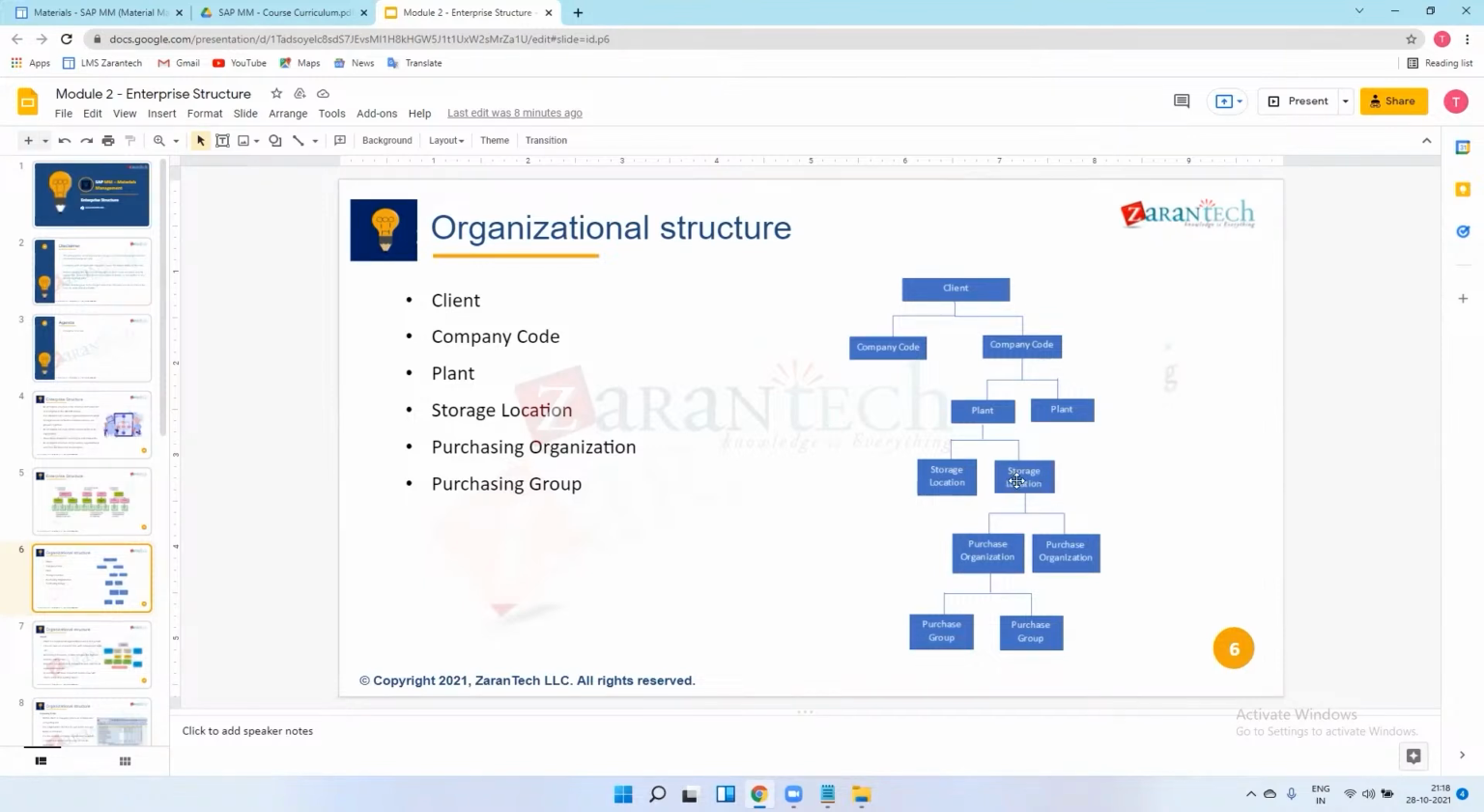So like storage location, company code here is for different purchasing things. No. I have a company now. Company means company code.